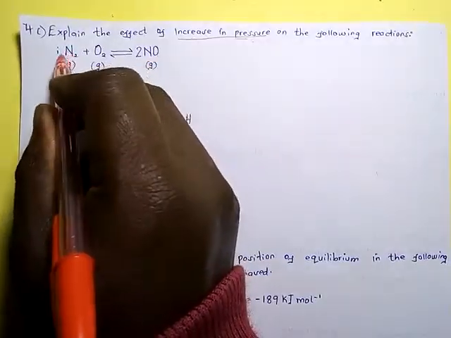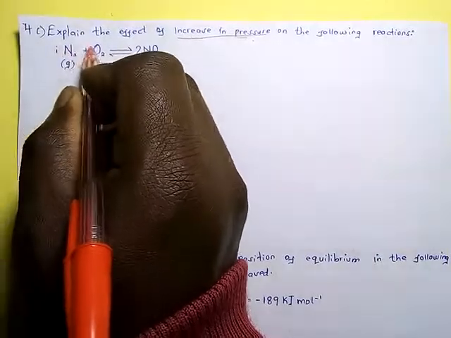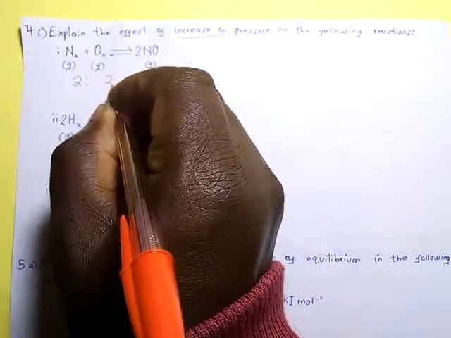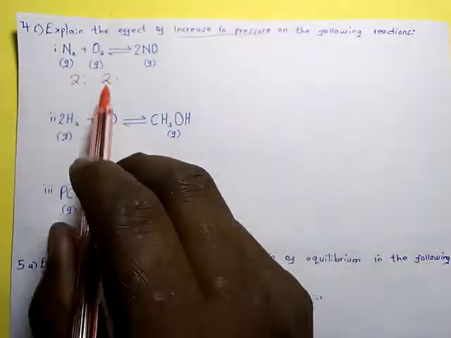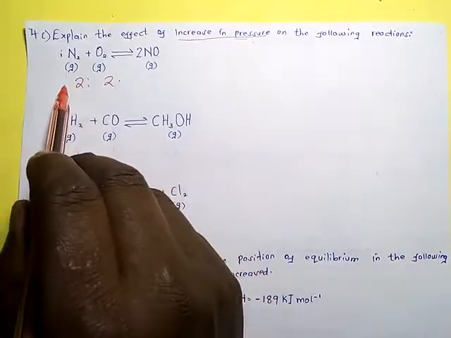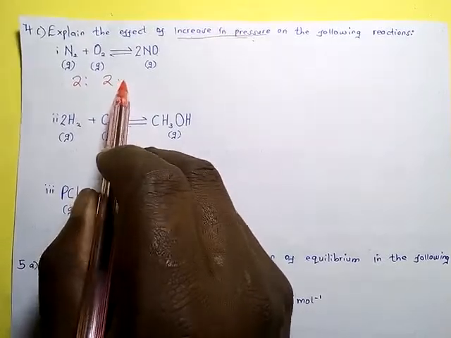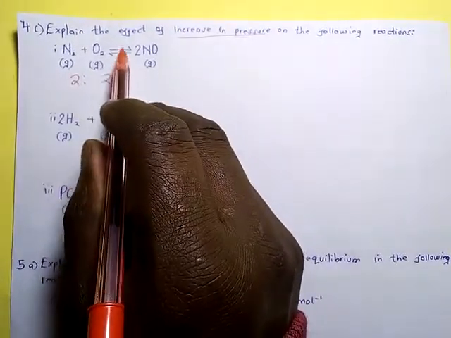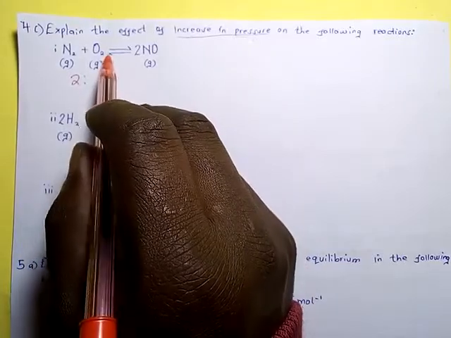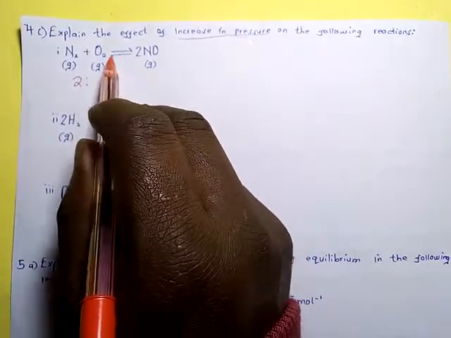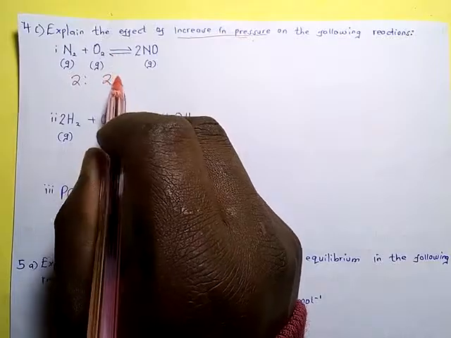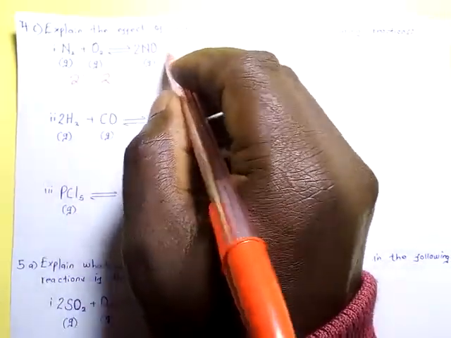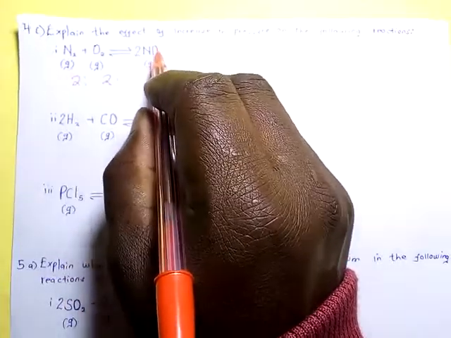First, calculate the number of molecules. This is 1 and this one is 1. So on the left side, the volume is 2. On the right side, the volume is 2. Since the molecules on the left side and on the right side are equal, pressure will not affect this system which is at equilibrium. Therefore, equilibrium will not shift, meaning that pressure has no effect on this reaction.